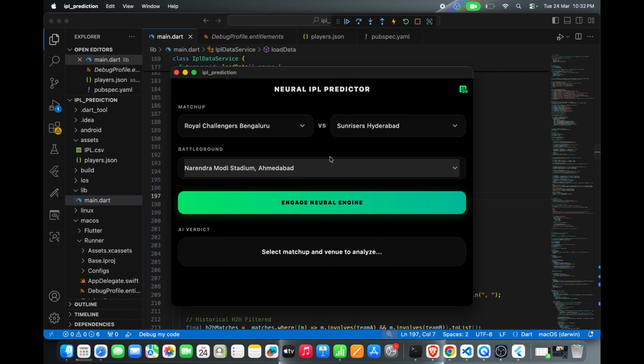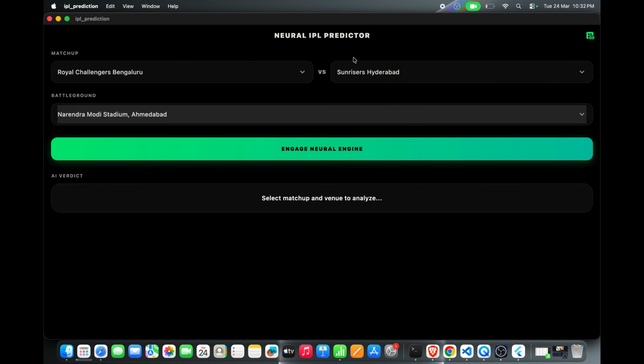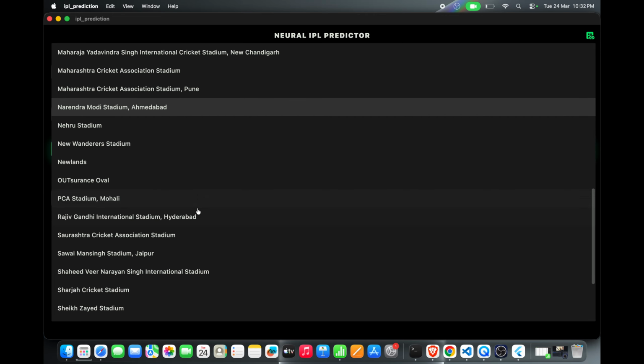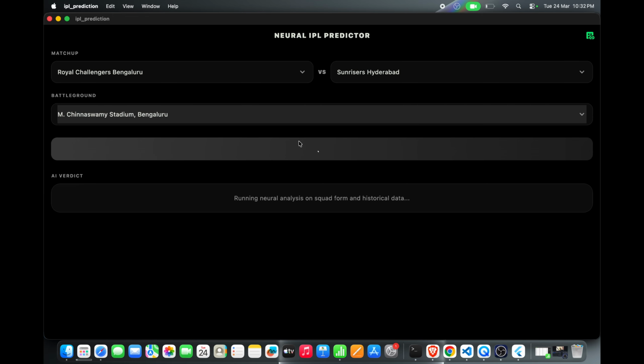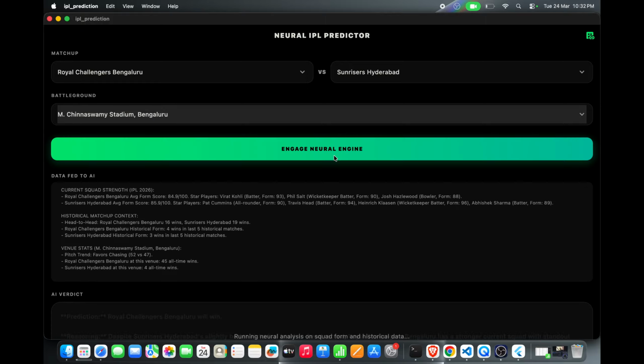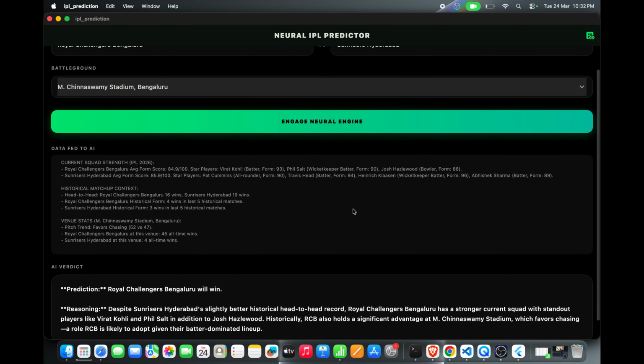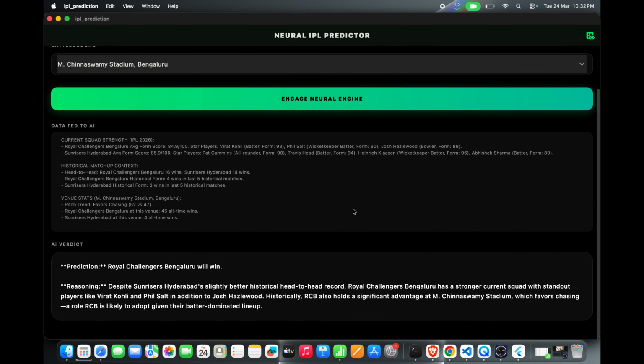Let's see the results. The first match is going to happen between RCB and Sunrisers Hyderabad, and it's going to happen in Chinnaswamy Stadium, Bangalore. So we have started the engine. Let's see what it gives. Here we have our result and the data that is being fed to the AI, and we have our result that is analyzed by AI.